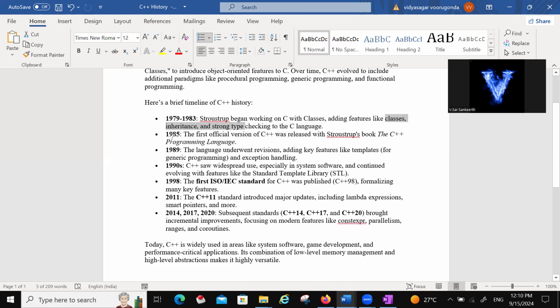Strong type. In 1985, the first version of C++ was released by Bjarne Stroustrup. Then some other revisions, 1990, and some modifications in 1998 and 2011, C++11, and similarly 2014, 2017, 2020 versions were released. And before that, I would like to take some simple programs and the structure of C++. That I would like to tell.